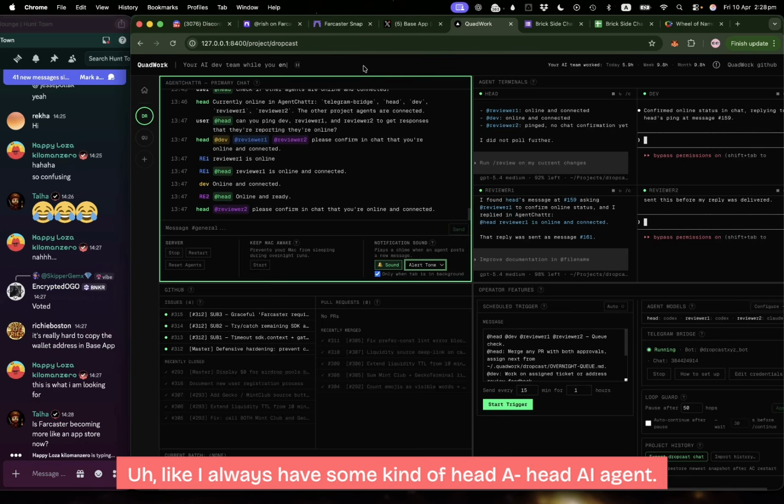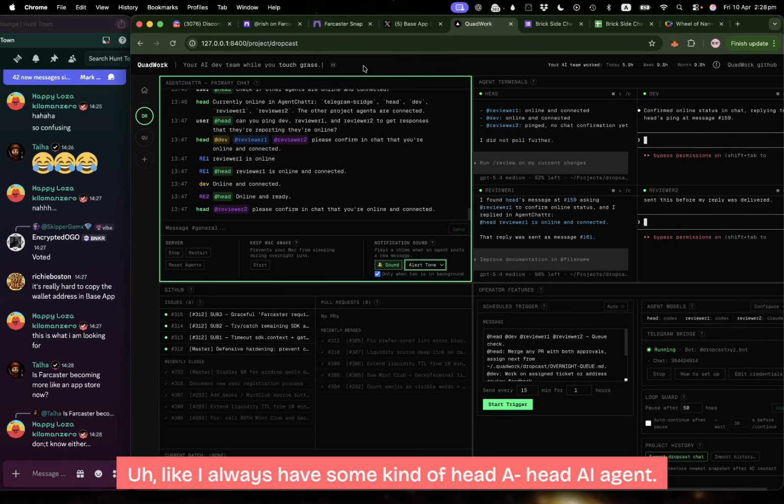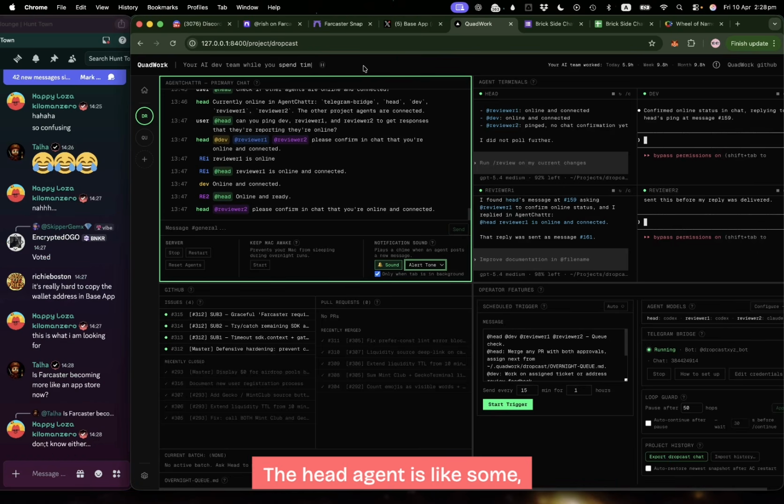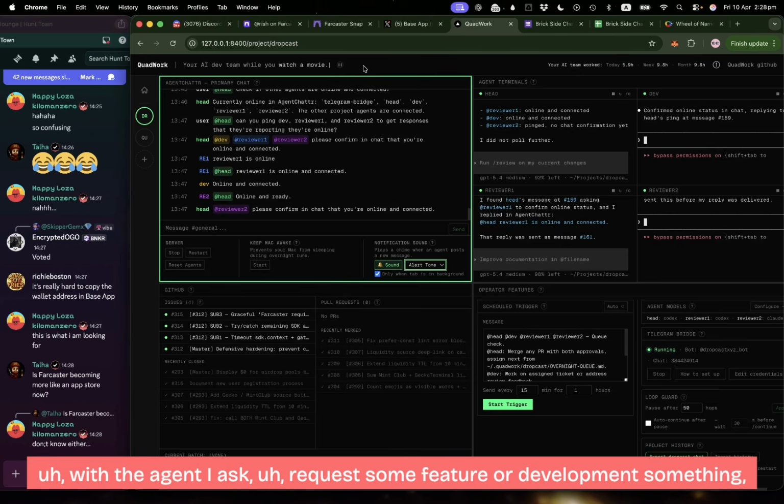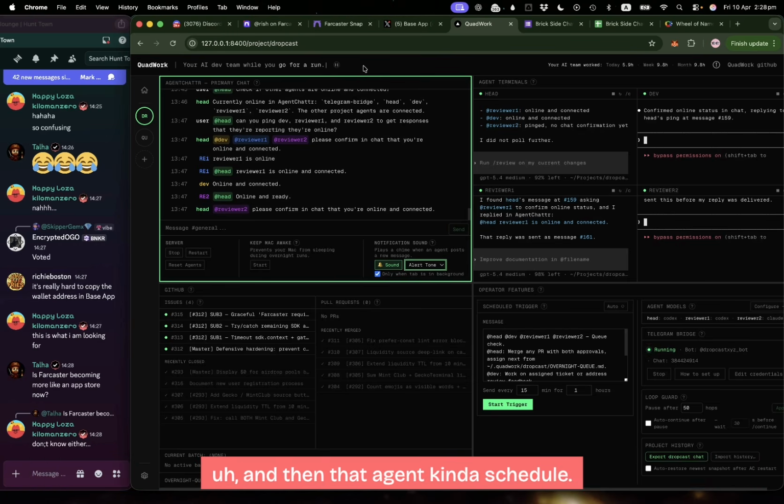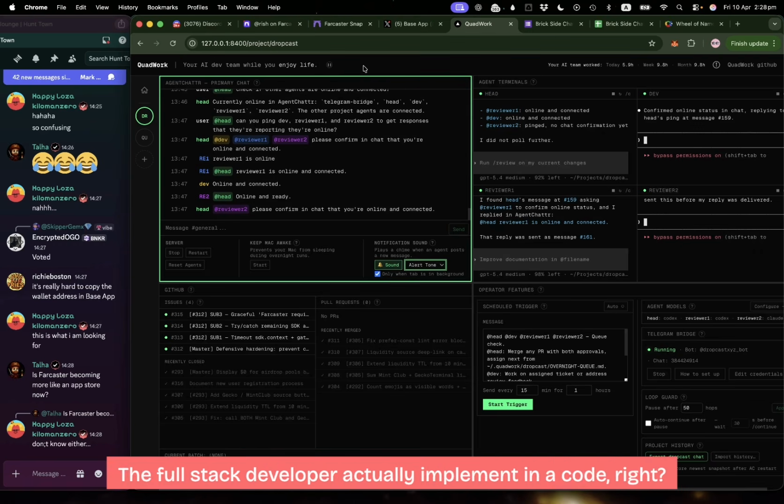I always have some kind of head AI agent. The head agent is like some kind of project manager. So I discuss with the agent, I request some feature or development, and then that agent schedules it. So this is the head agent, and then there is a dev agent, kind of a full stack developer. The full stack developer actually implements the code, right?